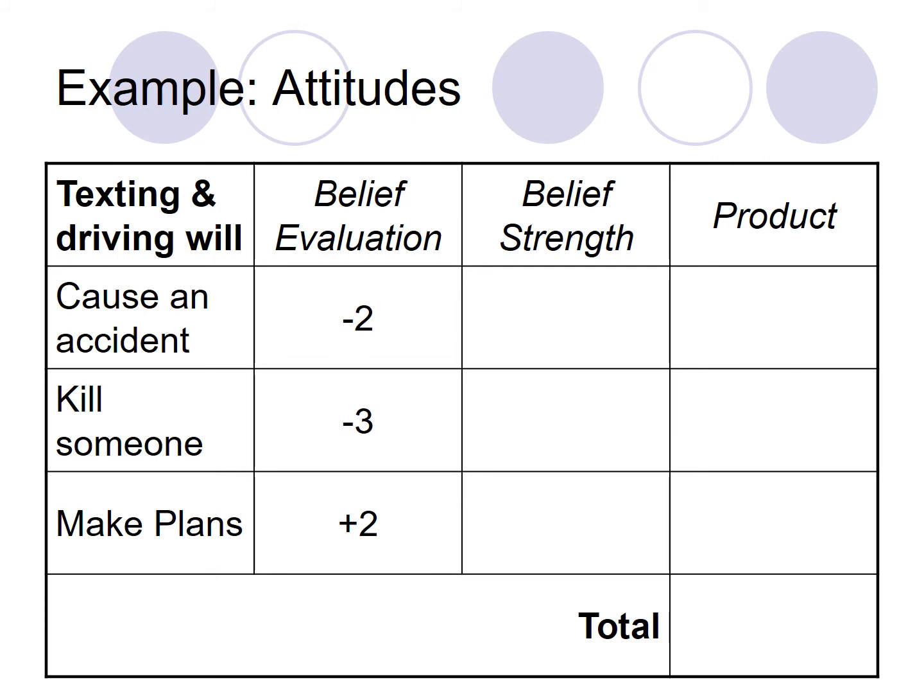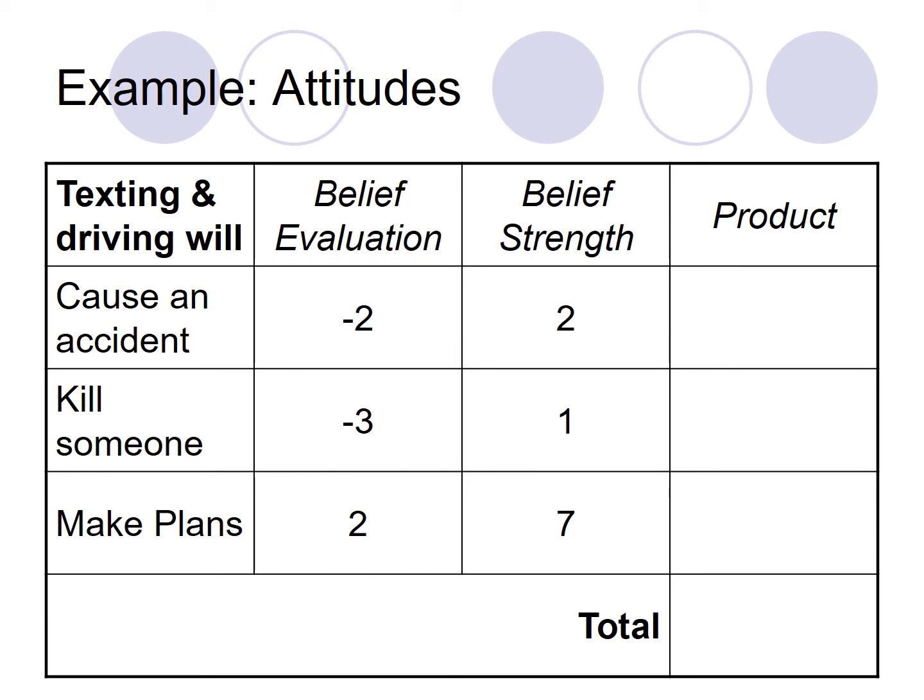Well, now the question is, how likely do you think those things are going to happen? And in this case, on a scale from 1 to 7, 7 being very likely and 1 being unlikely, this person thinks the odds of causing an accident while texting and driving is only a 2, right? Out of a possible 7, so not very high. They think that killing someone is a bit extreme. Though killing a person would be the worst thing that could happen, it's really the least likely thing to happen. They're giving it a 1.